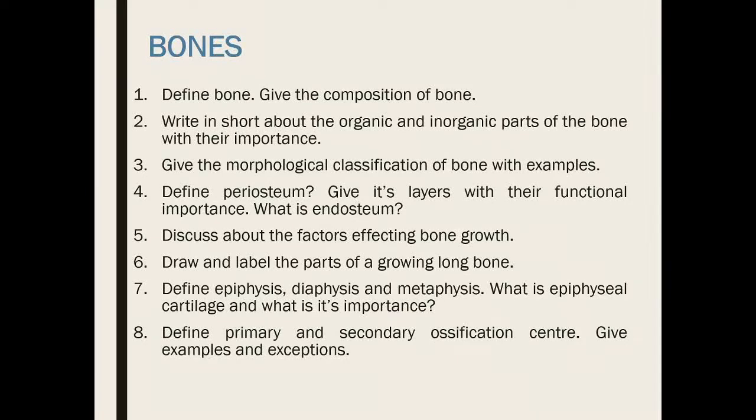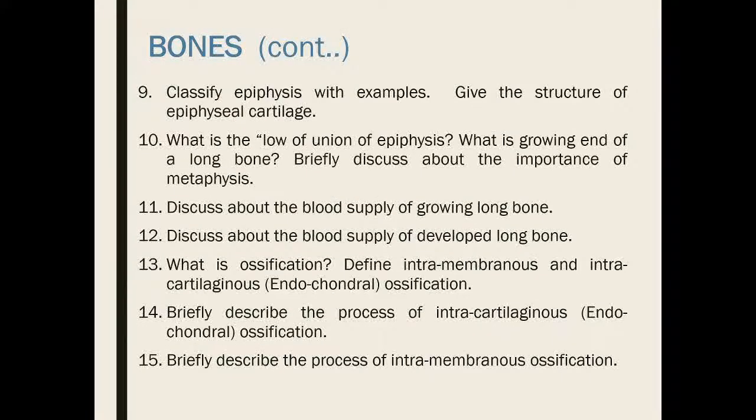Now the last question from this slide is define primary and secondary ossification center, give their example and exceptions. Next question, classify epiphysis with example, give the structure of epiphyseal cartilage. You know that there are different types of epiphysis like atavistic epiphysis, aberrant epiphysis, pressure epiphysis, and the traction epiphysis.